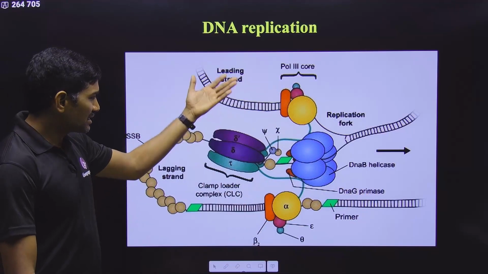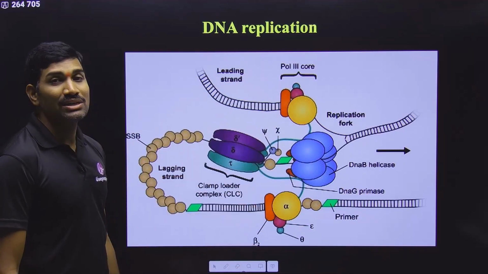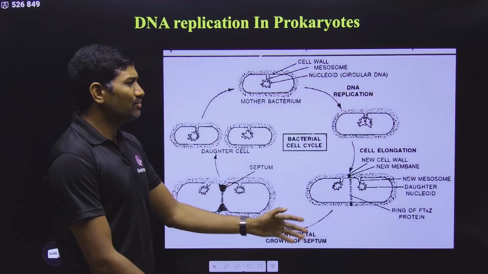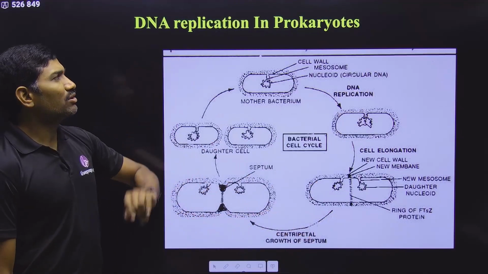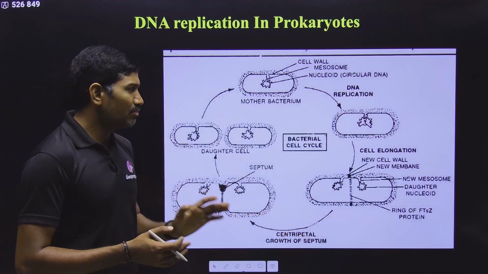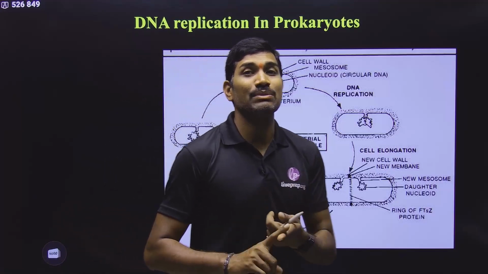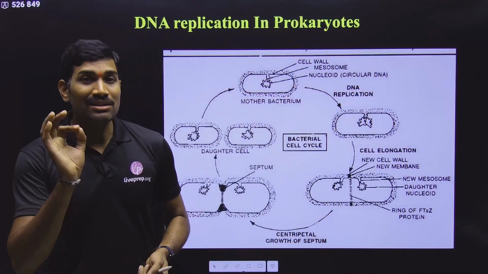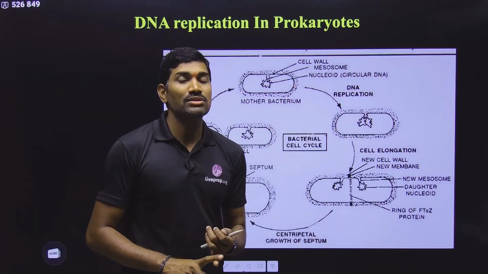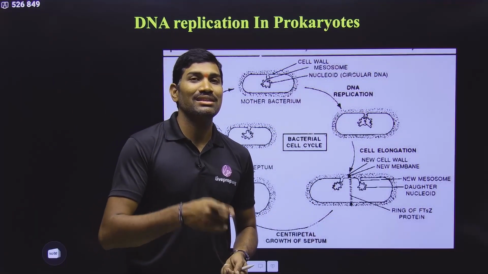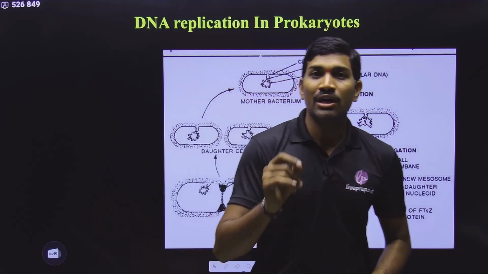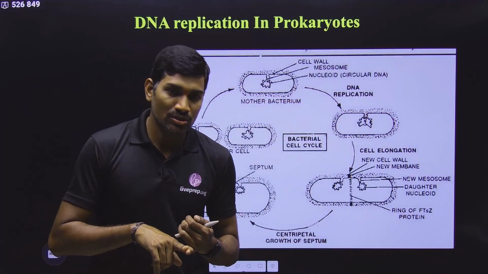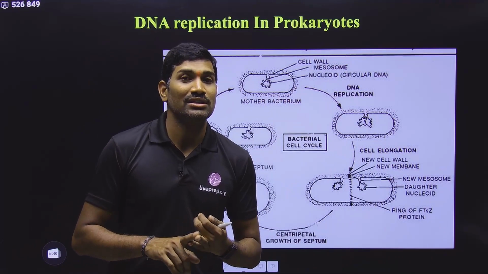So in DNA replication, different components are involved, mainly different enzymes, many other proteins, and even nucleotides. Many things are required here. So first we will go with the basic information. If you are talking about DNA replication in prokaryotes, the important point is to interlink with the cell chapter. There I told you, and here we are interlinking once again. In the cell chapter, for prokaryotes, when we studied mesosomes, they gave the functions of mesosomes. Mesosomes are involved in DNA replication and distribution to daughter cells, and cell wall formation. This is what they give.